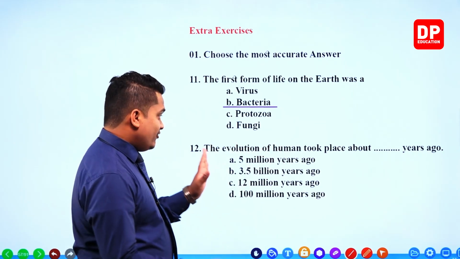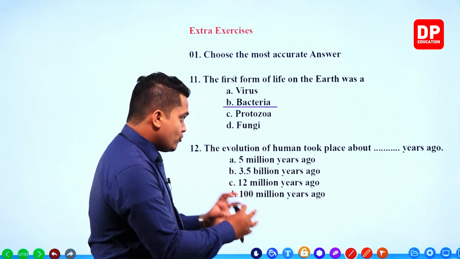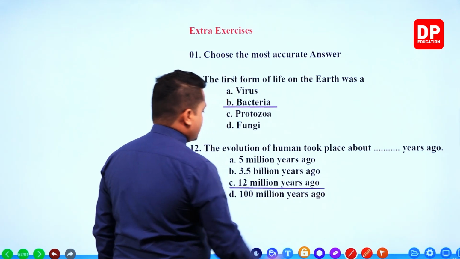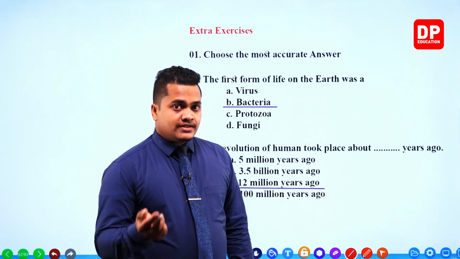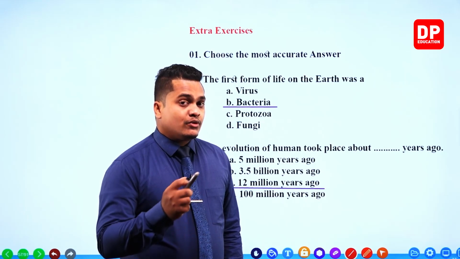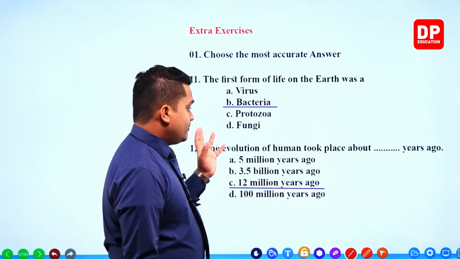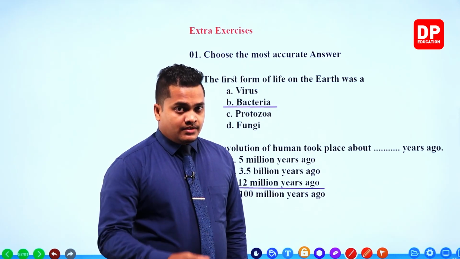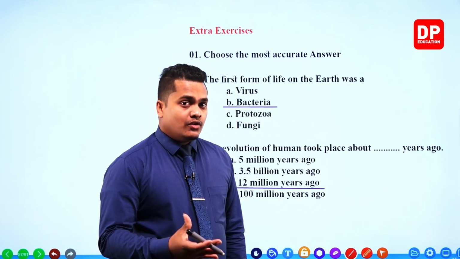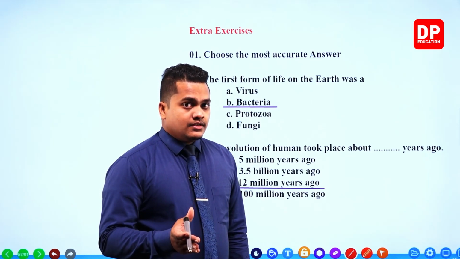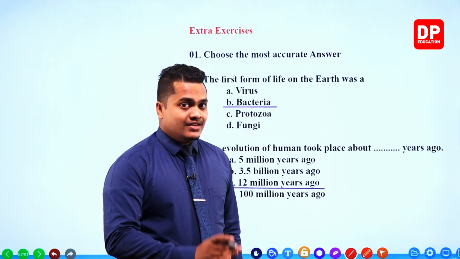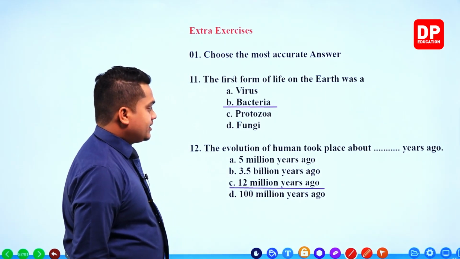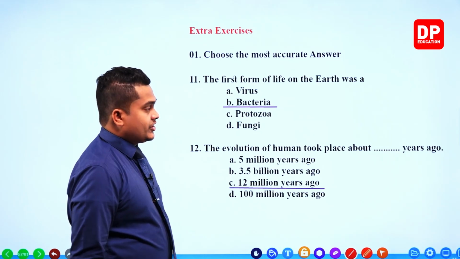But the evolution of human took place about 12 million years ago. Modern humans came to the planet Earth about 5 million years ago. However, humans have been evolving on our planet Earth since 12 million years back. So 12 million years should be the correct answer for the 12th question.